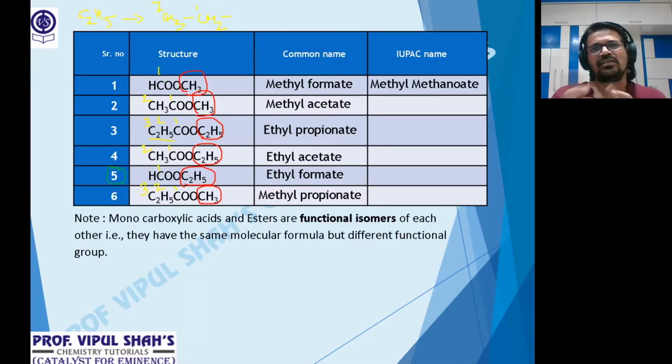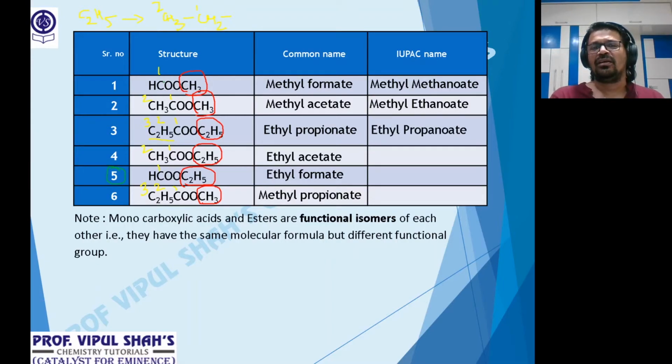Alkyl stays the same, only formate becomes methanoate, because in one we have the common name whose ic acid is replaced by ate, and in the other the IUPAC name whose ic acid is replaced by ate. Second is methyl acetate. So what will this be? Acetate is 2 carbons, so it will become methyl ethanoate. Same with the third one. Ethyl, 3 carbon atoms, propionic acid. So alkane with 3 is propane. Yes, so it will be ethyl propanoate.